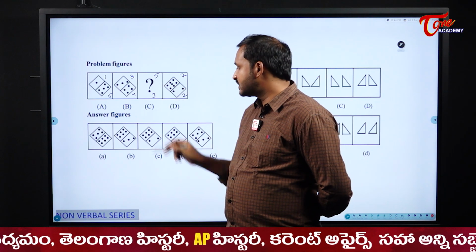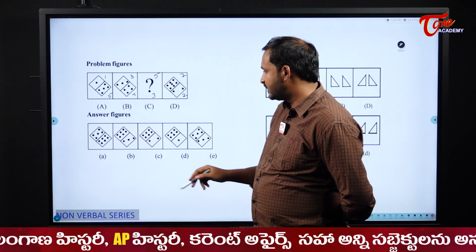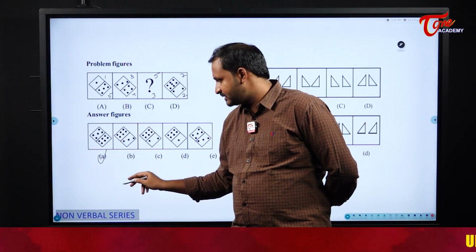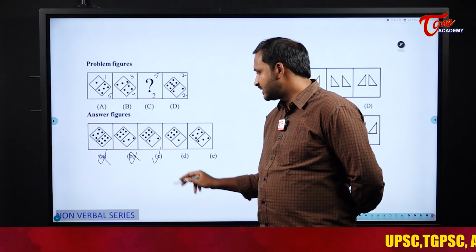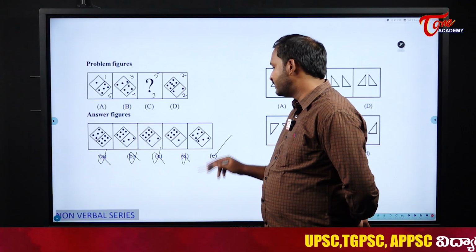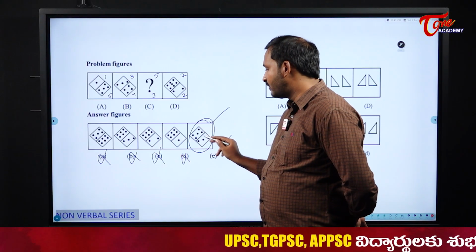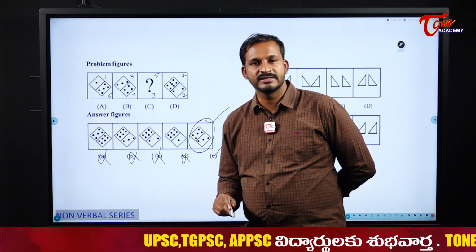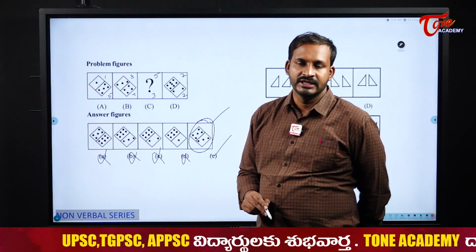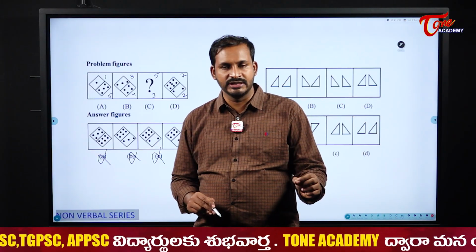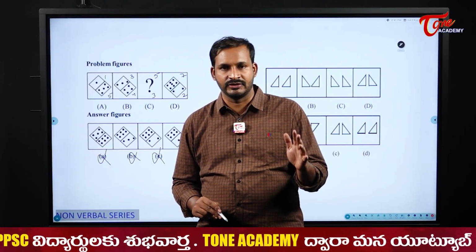So now 5 dots and 3 dots. Where do we have 5 dots and 3 dots? Here I have 5 but 6, that is gone. Here I have 6, not possible. Only one chance for me is option E, 5 dots and 3 dots. So here our answer becomes option E. With option elimination, you can solve this problem. That is the best method and effective.